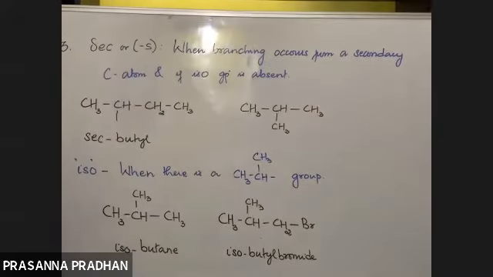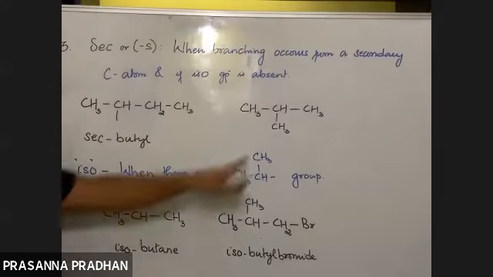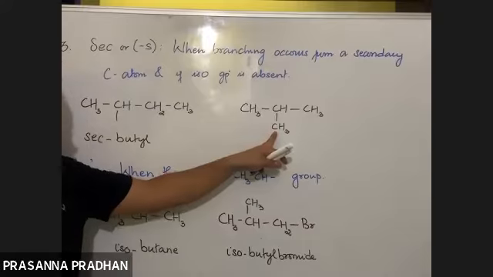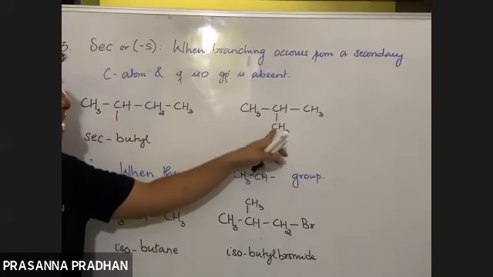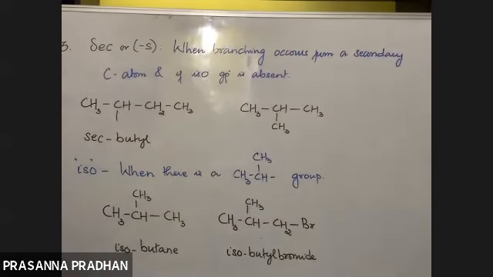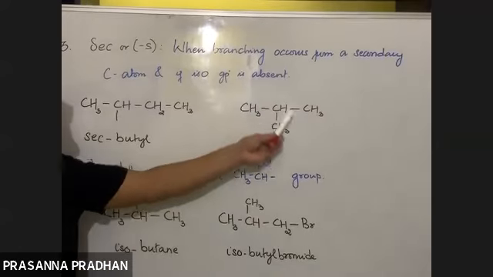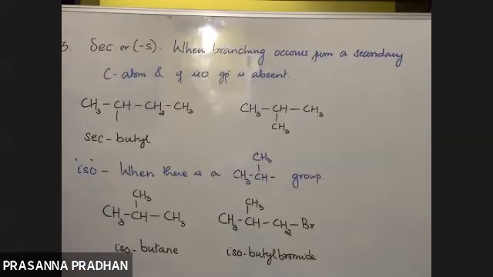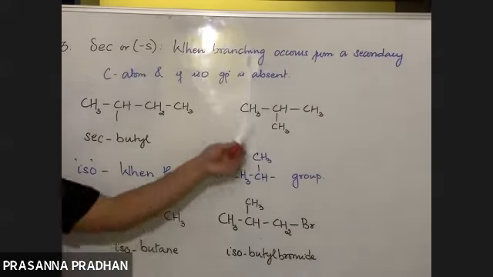Okay, now let us move to this compound. Again here, branching is taking place from the 2-degree carbon. But the problem out here is, here we have an iso group present, right? So if the iso group is present, then we have to write down the prefix iso, not secondary.